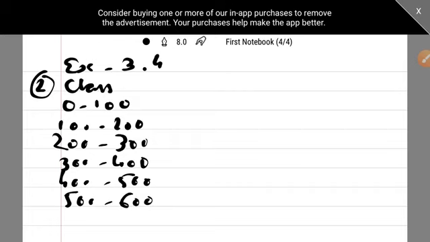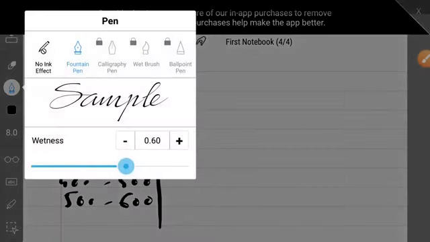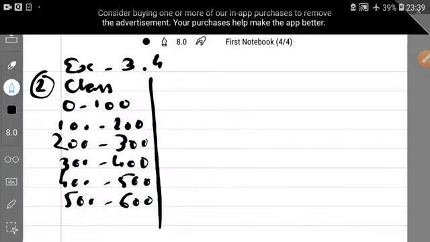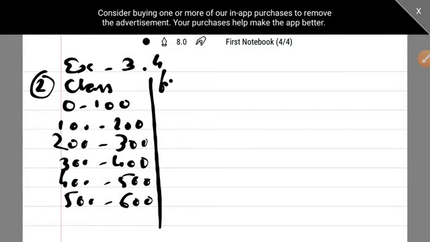So these are the classes given. Then the frequencies given are 5, 18, 24, 7, 5, 1.